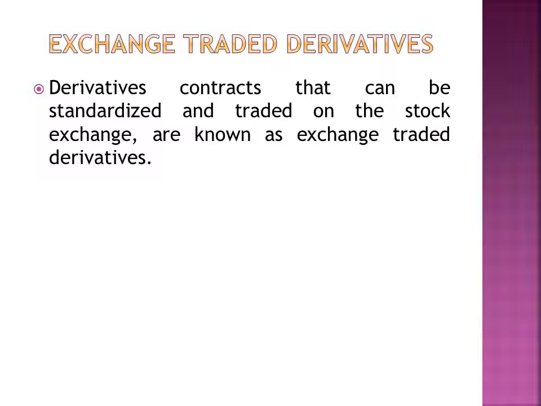Exchange traded derivatives. Certain derivative contracts that can be standardized and traded on a stock exchange are known as exchange traded derivatives. There are certain derivatives which can be bought directly and the contract is direct between the buyer and the seller, for example forward contracts. But there are certain contracts in which a stock exchange is involved. That is, we can trade only through these standard exchanges. There is a buyer, there is a standard exchange, then there will be a seller. The contract will be negotiated between the buyer and seller through the standardized exchange. These are known as exchange traded derivatives, for example, future contracts. We will be studying these forward and future contracts in the later slides.